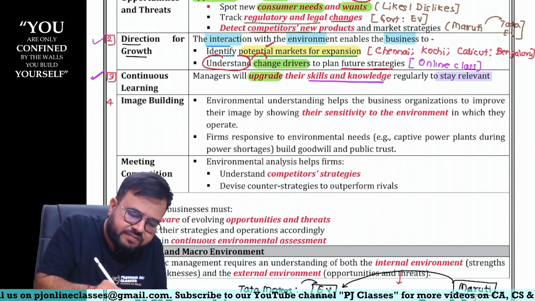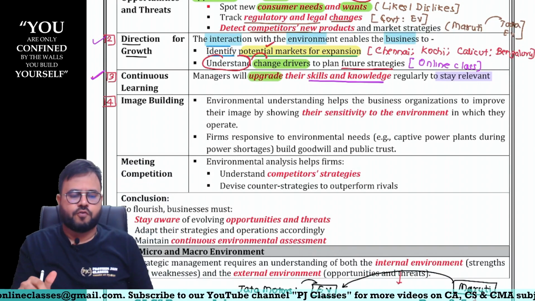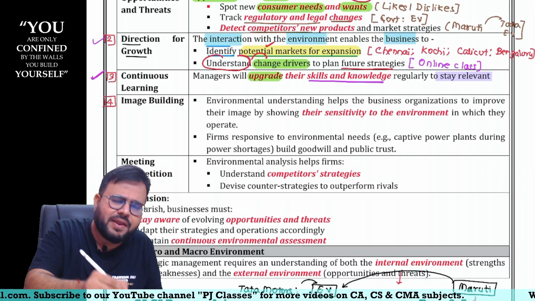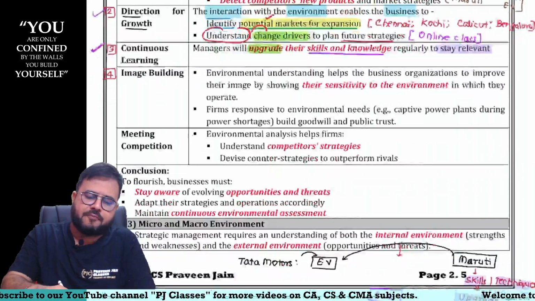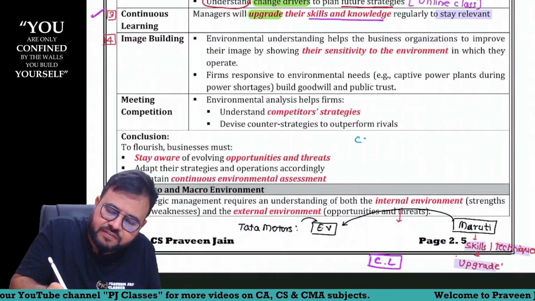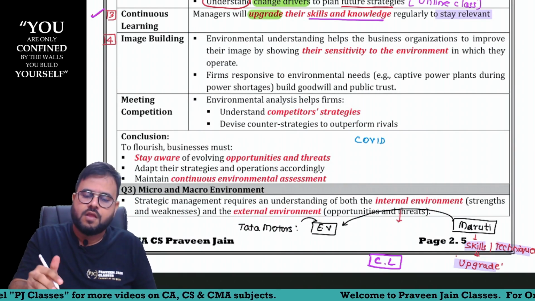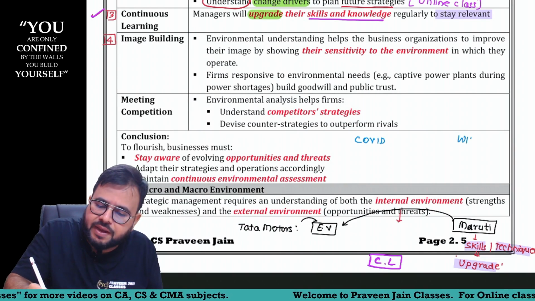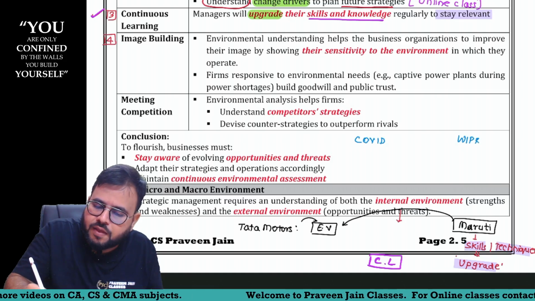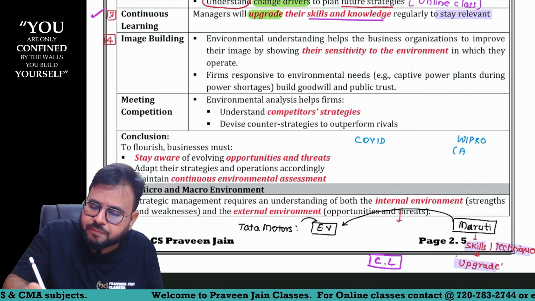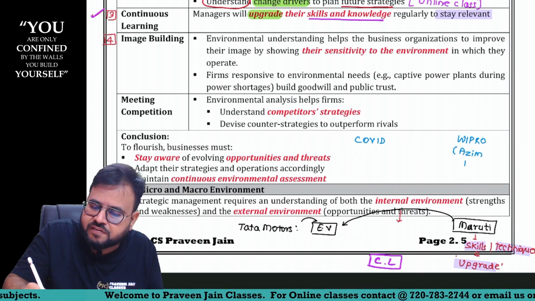And the fourth point is image building. What do you mean by image building? For example, say COVID occurred. Now there is a company by name Wipro, and the founder of that company is Mr. Azim Premji.